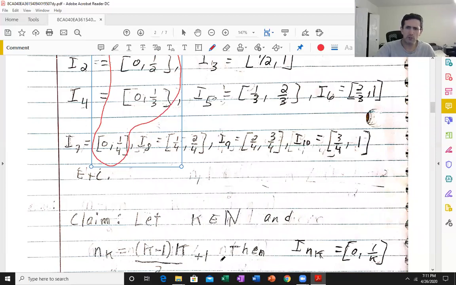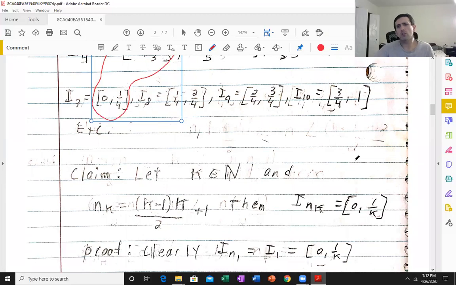K equals 2. It's going to be 1 times 2 over 2 plus 1 is 2. I_2 is 0 to 1/2. K equals 3. 3 times 2 over 2 plus 1, I_4. I_4 is 0 to 1/3, etc., etc. You can plug in K equals 4, K equals 5. Like K equals 5 would be 4 times 5 over 2 plus 1 is 11. I_11, 0 to 1 over 5, based on this pattern here.